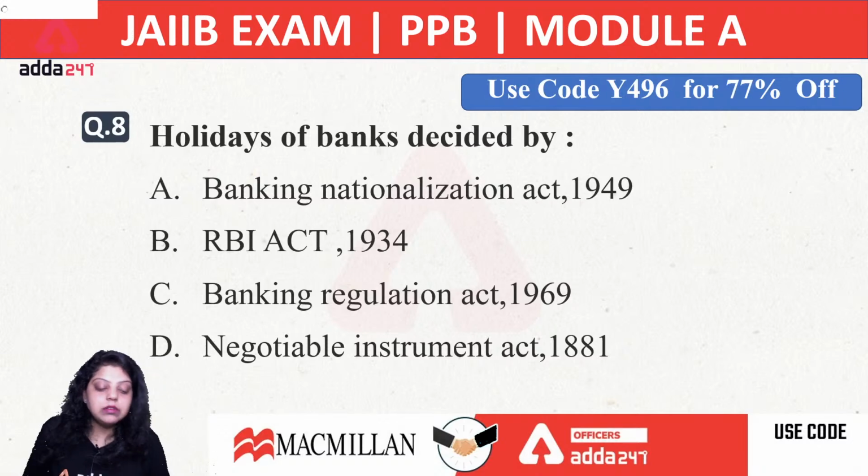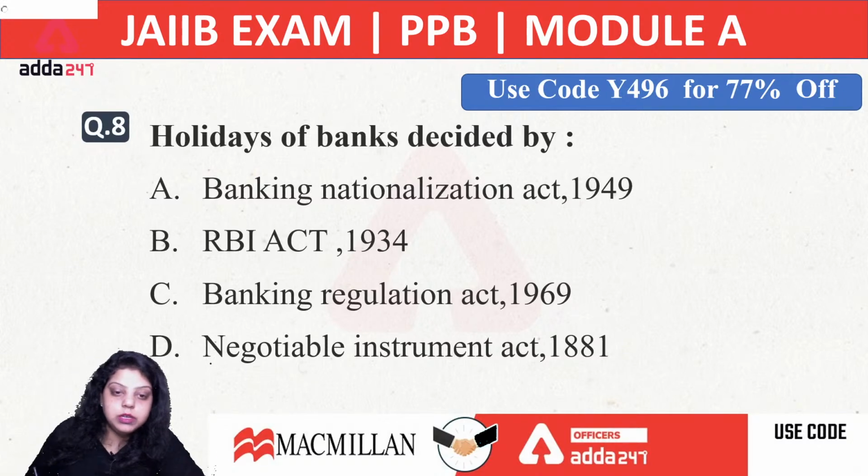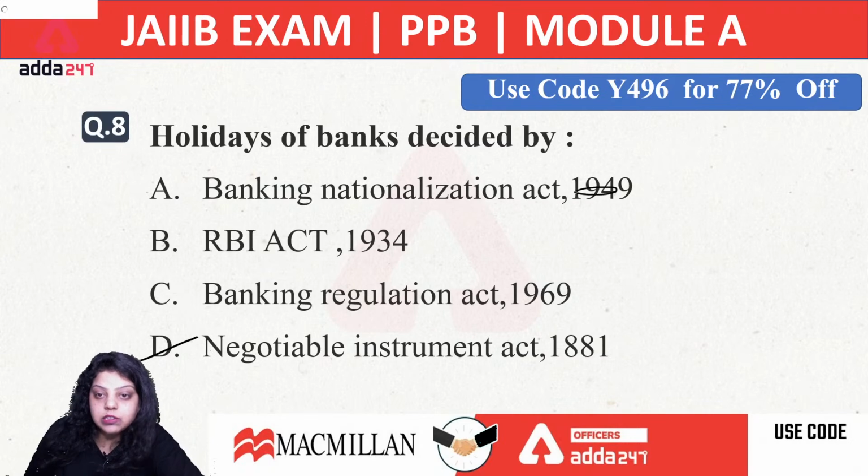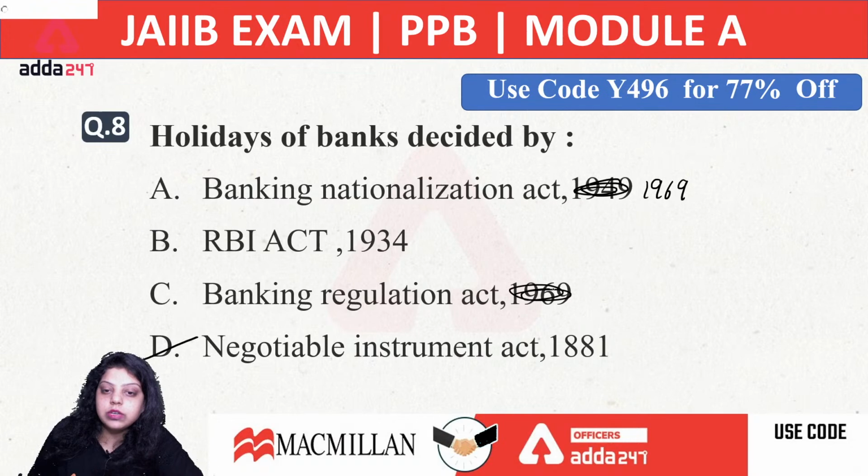Okay, so everyone is going with option D, the Negotiable Instrument Act. That is true. The Negotiable Instrument Act 1881 defines holidays of banks. The Bank Nationalization Act came into effect in 1969, the Banking Regulation Act in 1949, and the RBI Act in 1934. So the right answer will be the Negotiable Instrument Act.